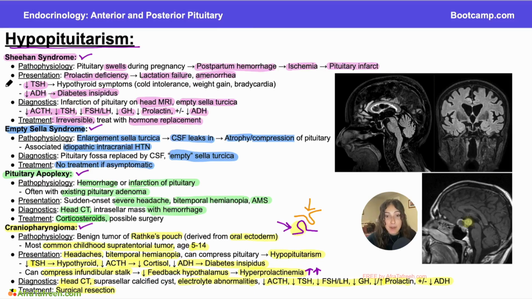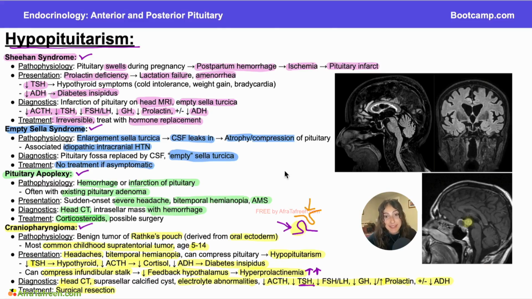To think about our labs for hypopituitarism, generally think of all of the hormones that the anterior pituitary produces, and then think about what happens when we don't have those hormones, like what happens when we have low TSH. We have hypothyroidism, right? So kind of go through that process in your mind to remember what the symptoms and downstream effects of hypopituitarism are. And then finally, imaging can help show us if there is too much CSF in the sella turcica, for example, or if there is a mass, and that can really be your friend when you're trying to figure out which of these causes of hypopituitarism we are talking about.